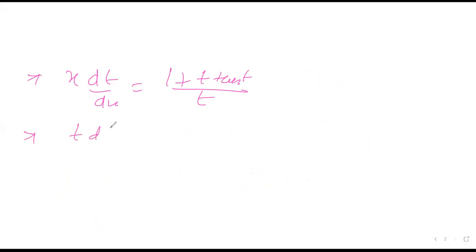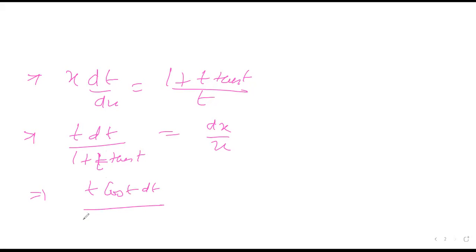So this will give t dt upon 1 plus t squared, is equal to dx by x, right? Now you have to integrate it. This integration is not too difficult, but many people found it difficult. Just change it, you can write it as t cos t dt upon cos t plus t sin t is equal to dx by x.